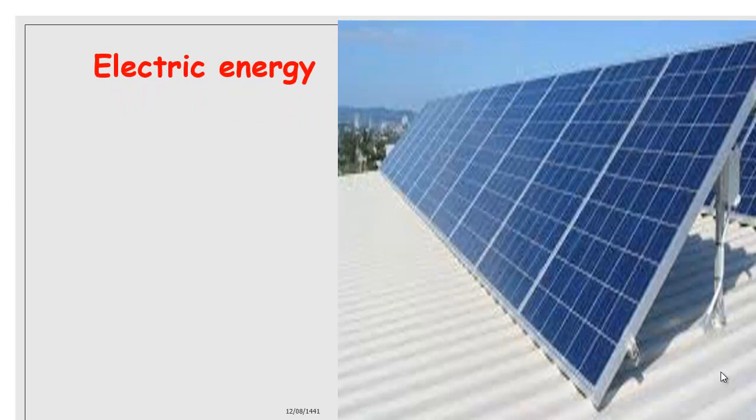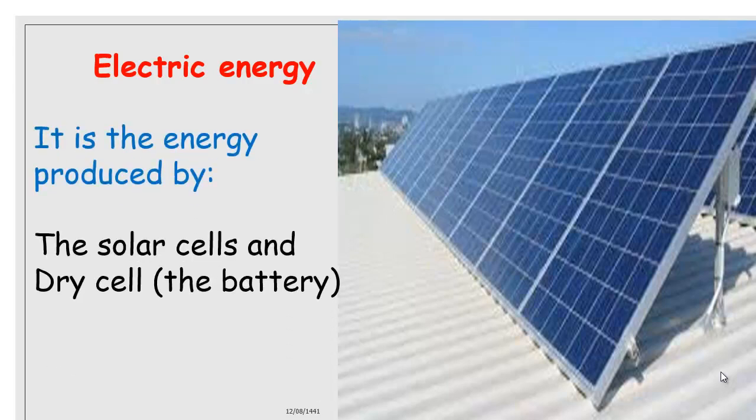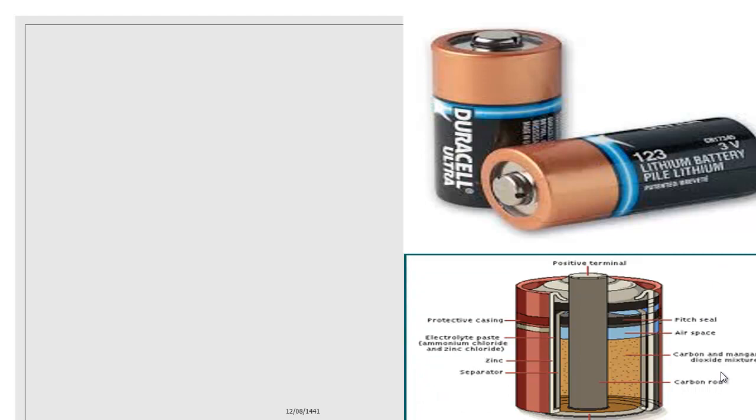Electric energy. But we know that electric energy is produced from the battery. Yes, and also from the solar cell. So electric energy is produced by solar cells and dry cells. What's a dry cell? The battery. Yes, we said that the battery produces electric energy, but let's see what's inside the battery.